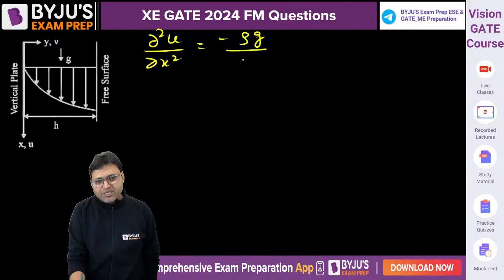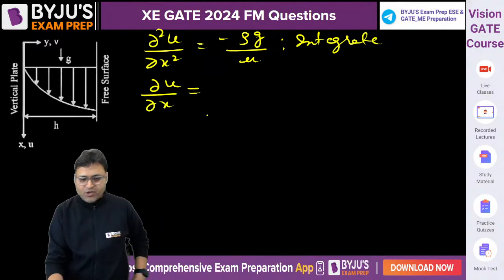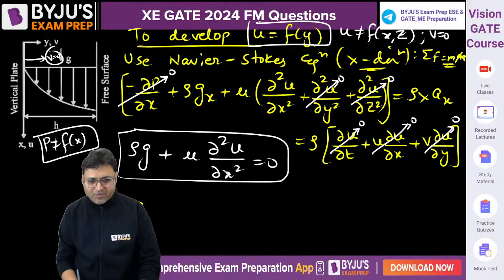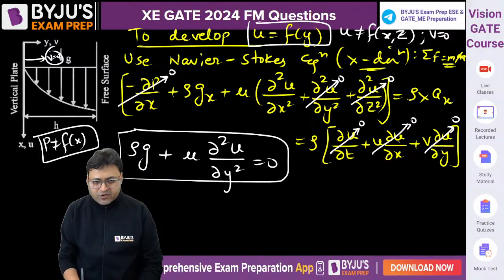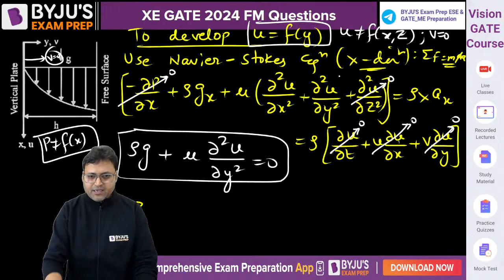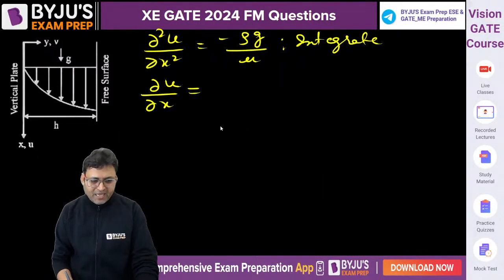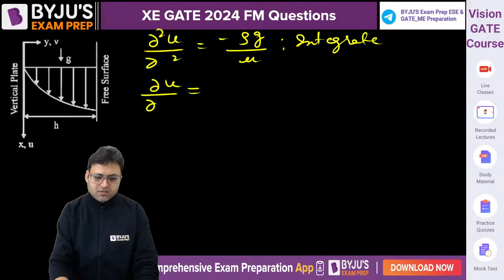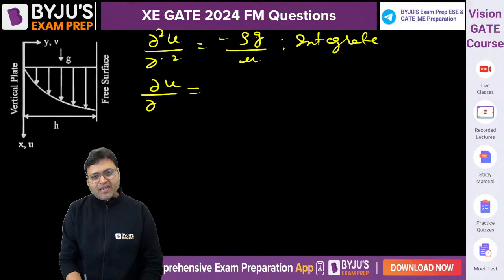Sorry, my mistake, here it will be y, not x. u is not a function of x, so that term will be 0. So now our expression will be del square u by del y square.